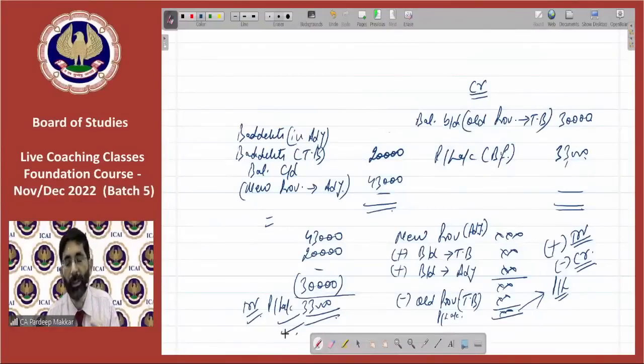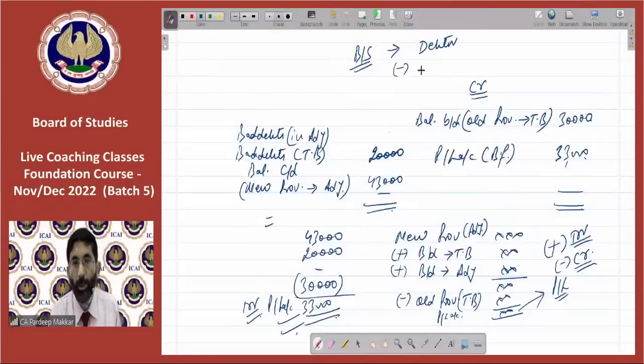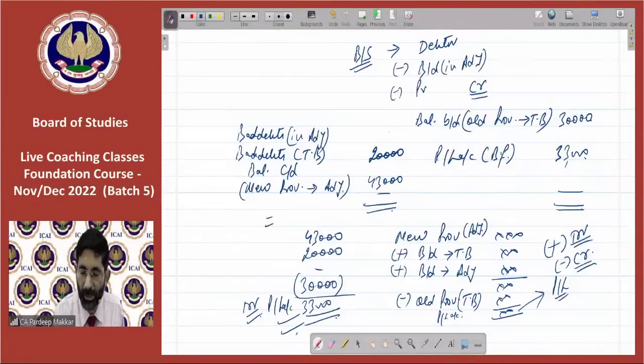Now, how to make adjustment in balance sheet? Let's come to balance sheet. In debtors, you have to deduct only those provisions which are given in adjustment. This means the new provision.